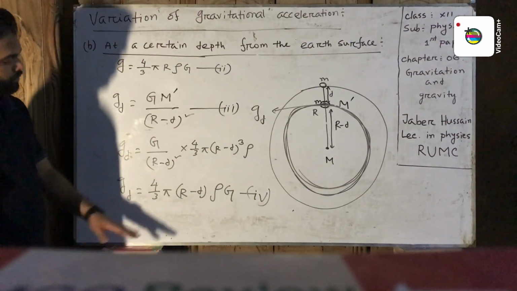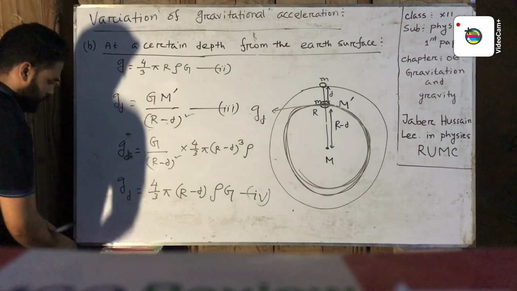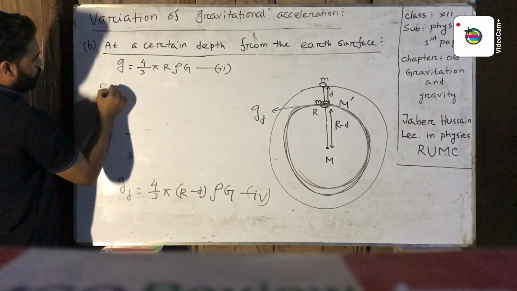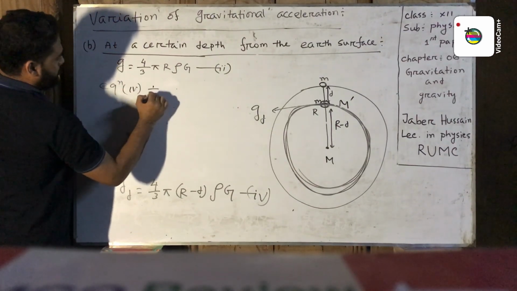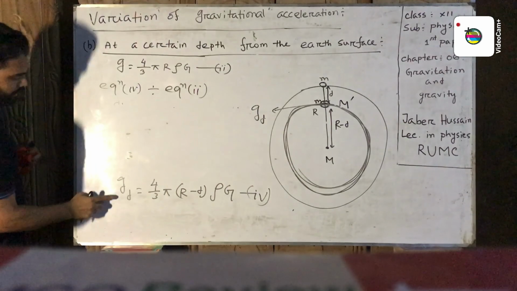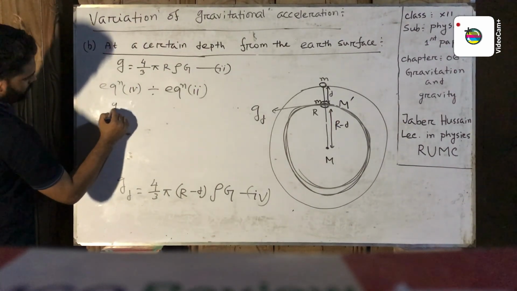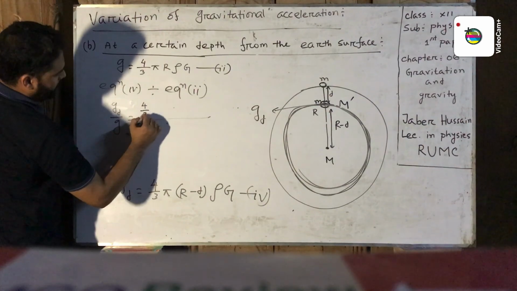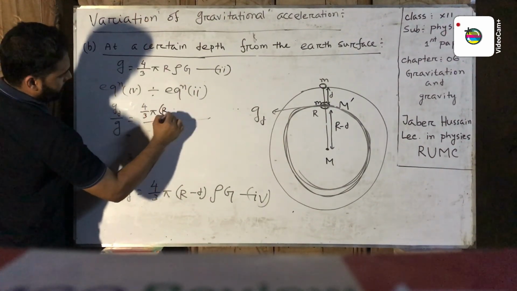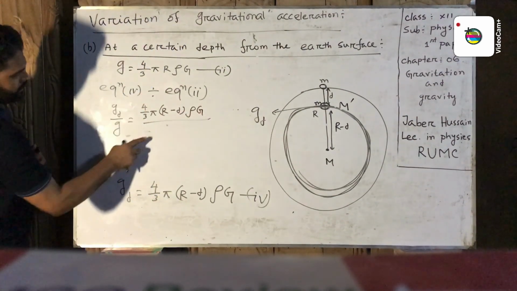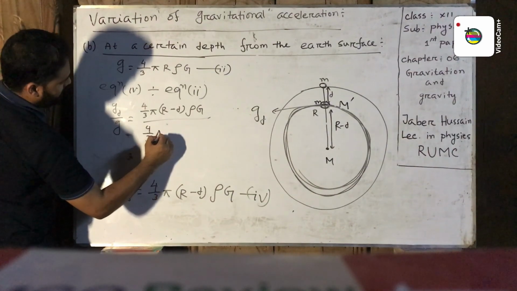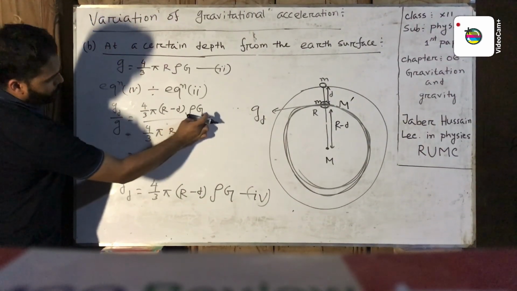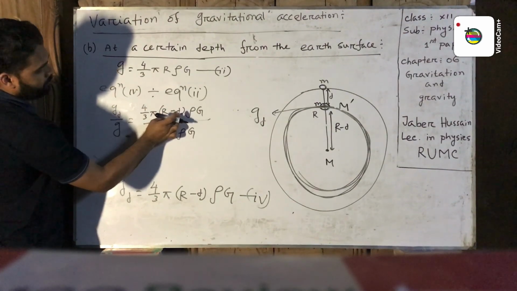Now equation 4 is divided by equation 2, we get gd by g equal gd means 4 by 3 pi r minus d into rho G, and g means 4 by 3 pi r rho G. 4 by 3 pi cancel, rho G cancel, only remaining part r minus d by r.